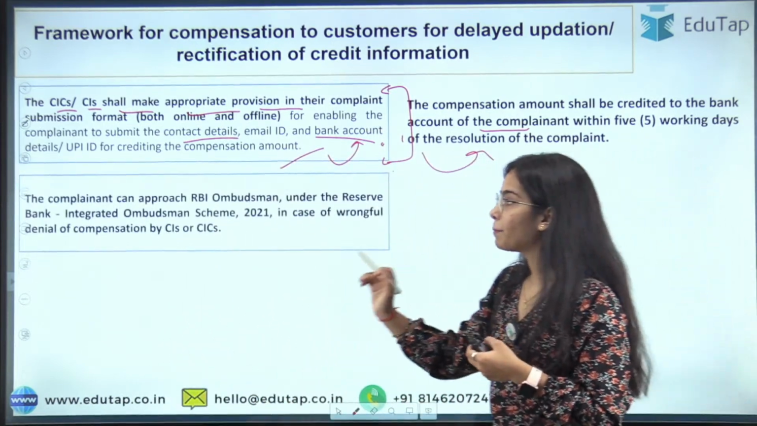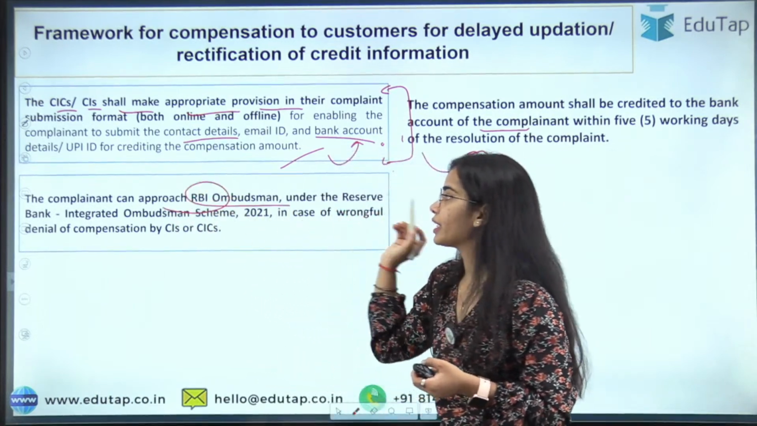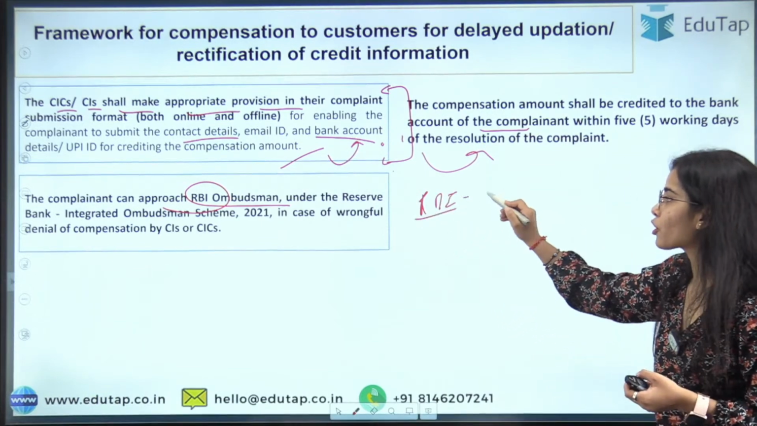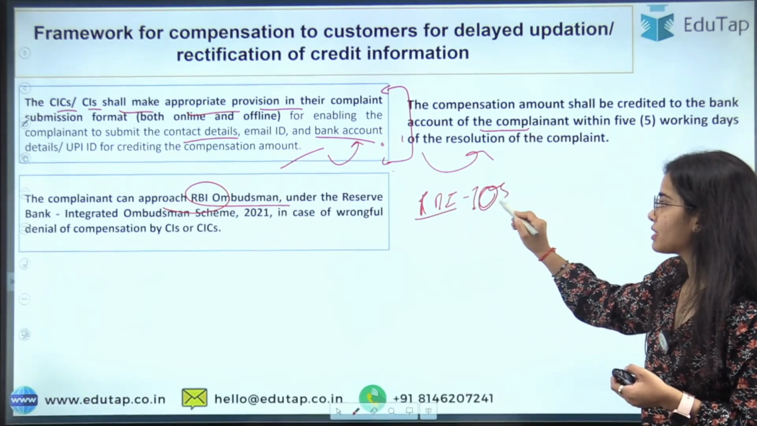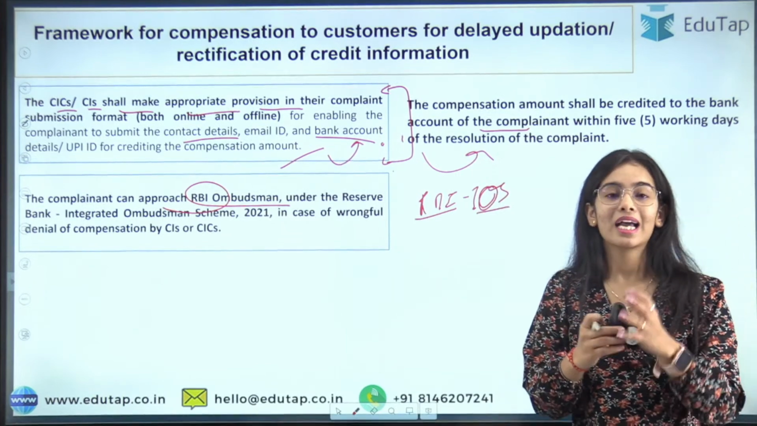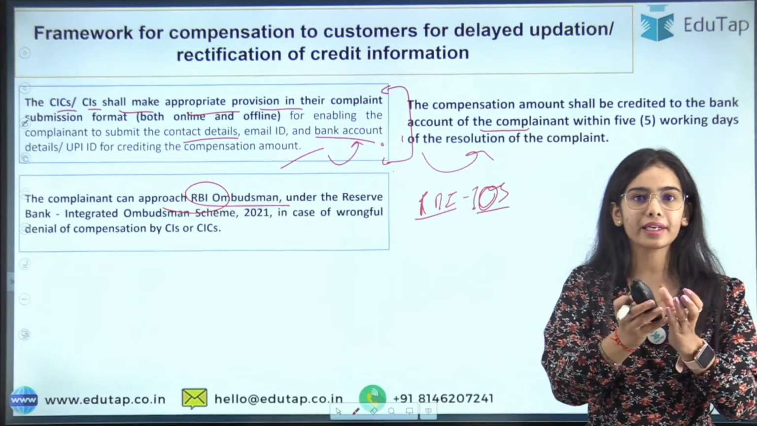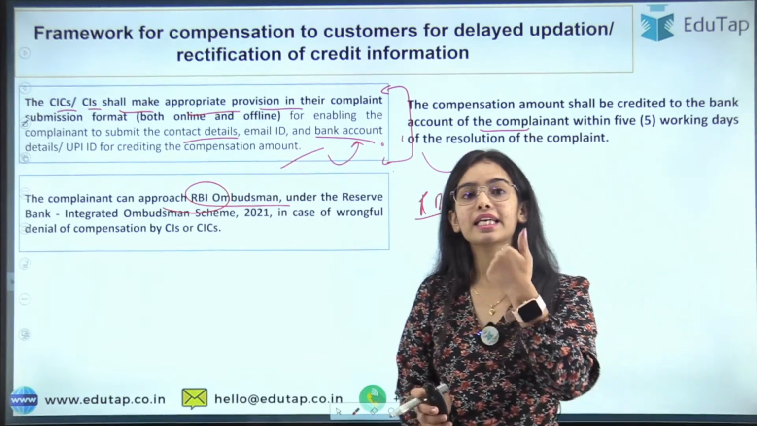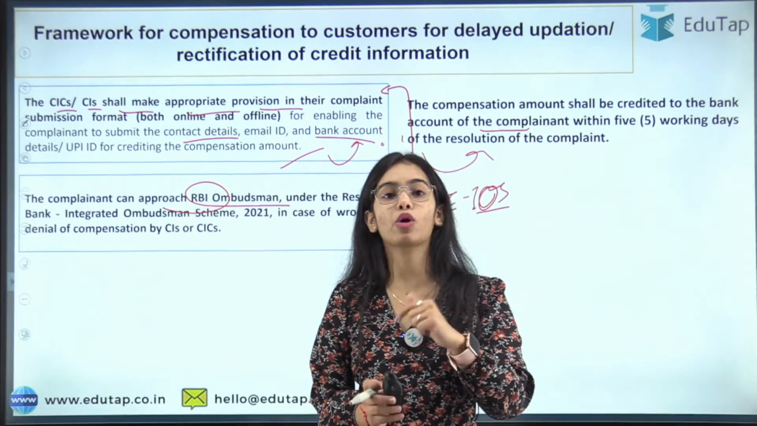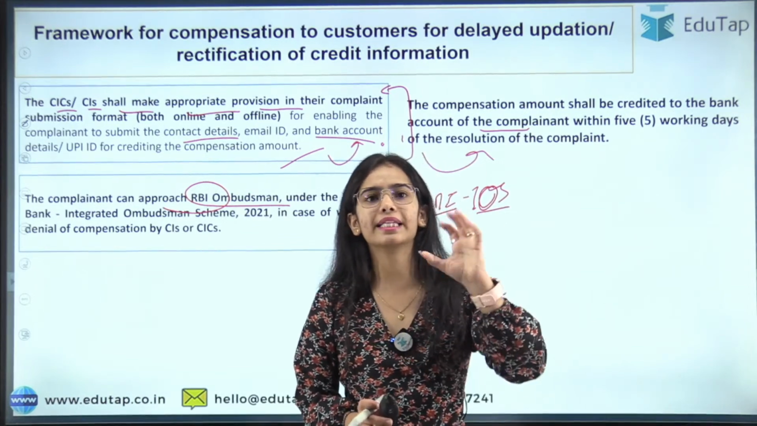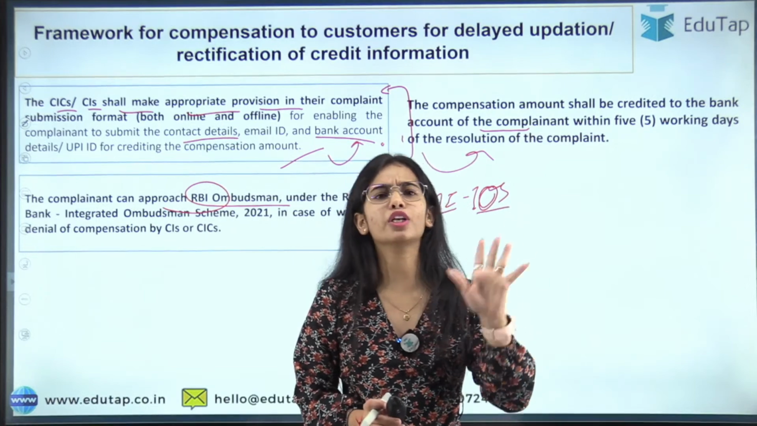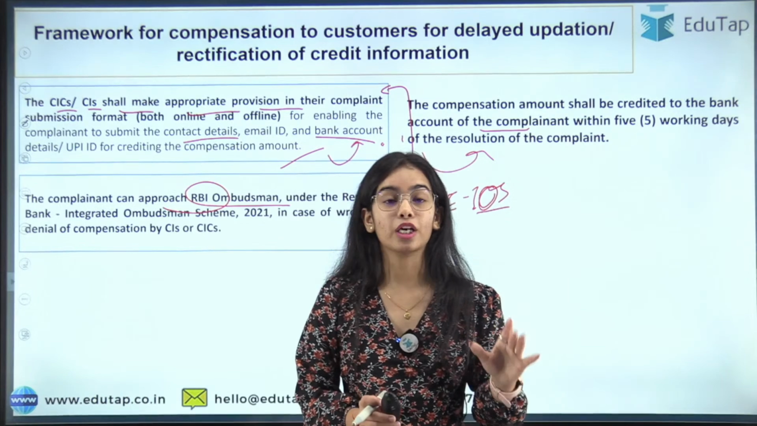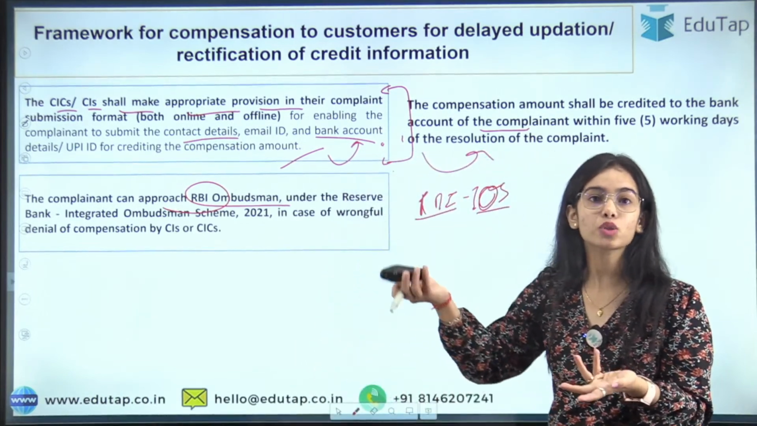Okay. The complainant can approach the Reserve Bank of India Ombudsman. There is a Reserve Bank of India integrated ombudsman scheme in which all the ombudsman schemes have been integrated. Ombudsman scheme is the scheme for the grievance redressal mechanism. Let's say you have gone to the credit information company or you have gone to the credit institution like the SBI, and the SBI is not hearing your complaint, is not giving you the compensation, they are not even taking your complaint in. So now what will you do if the SBI is not listening to you?